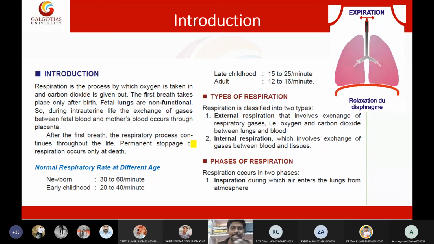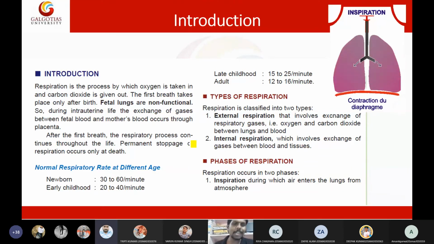Directly, the baby exchanges gases with the mother's blood, and that is really interesting. That happens at the placenta level: the exchange of gases between the baby's blood and the mother's blood. Only after birth will the breathing start. Until then, there is only respiration, the exchange of gases at the cellular level.